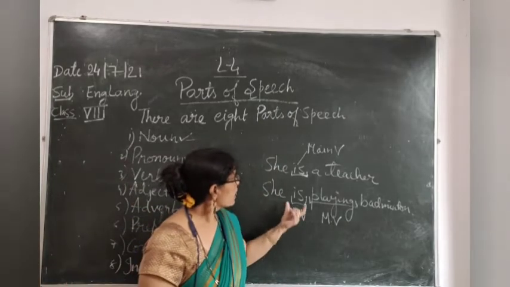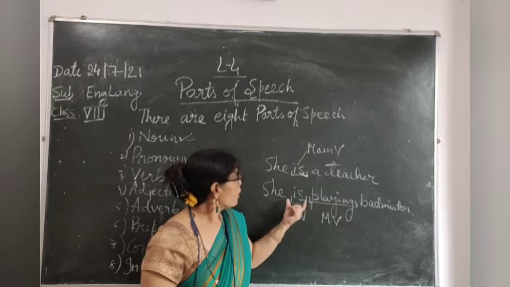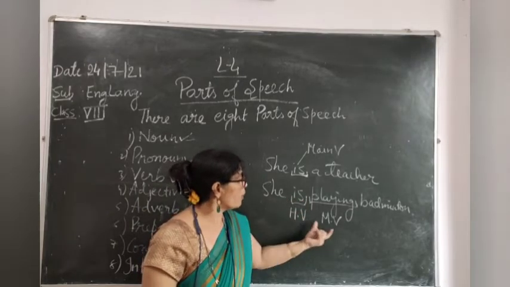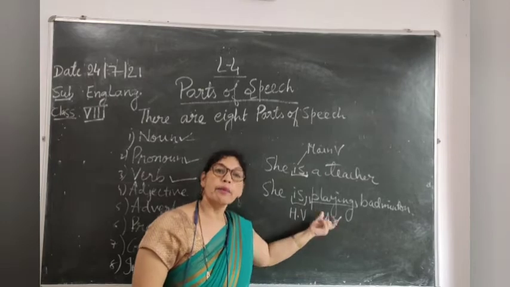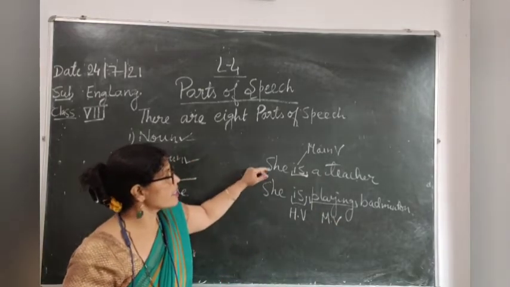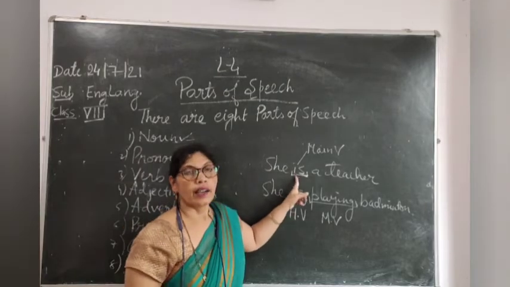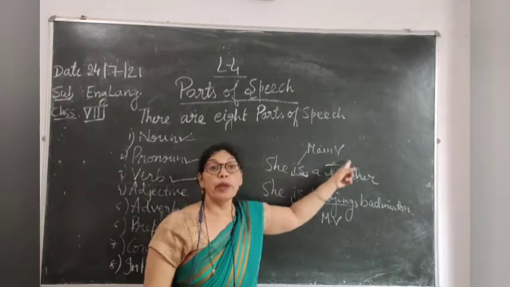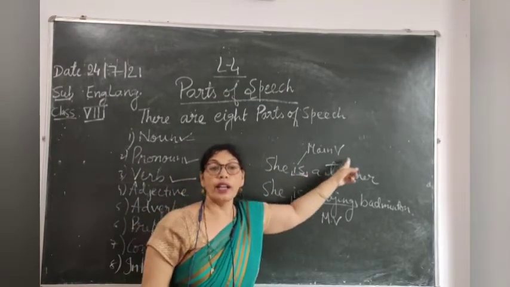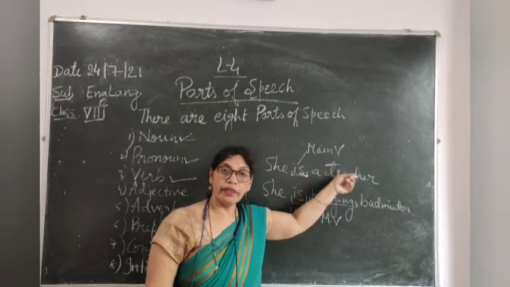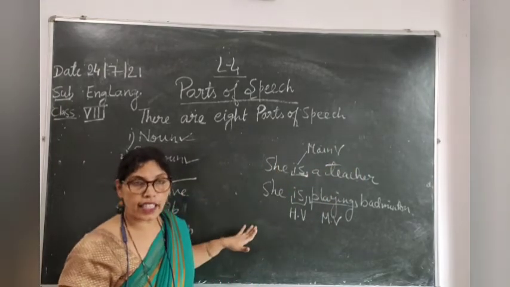In this sentence, "is" is a helping verb and "playing" is the main verb. And in this sentence, there is only one verb, so it is playing the role of main verb. Hope this is clear now.